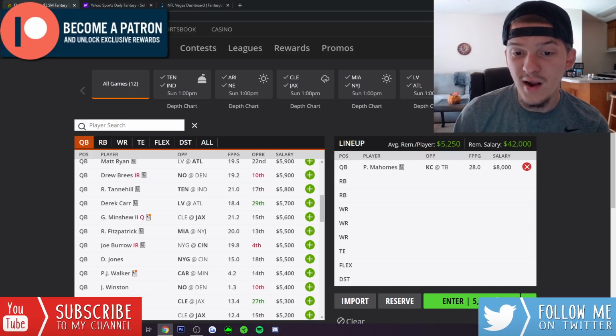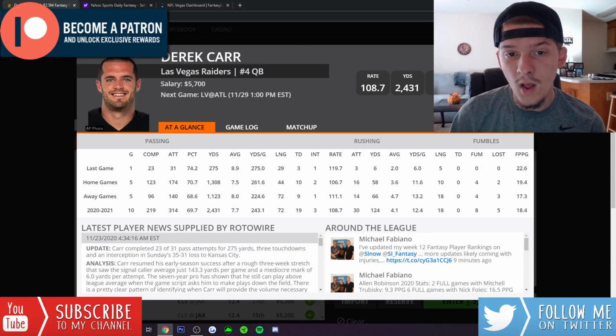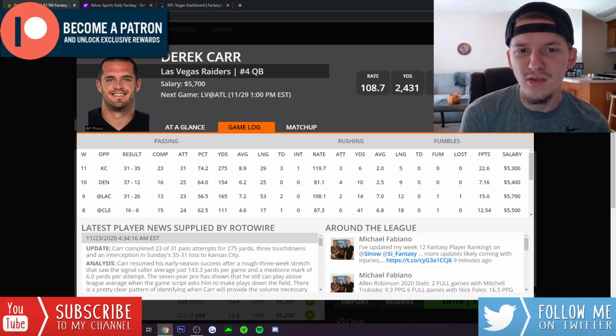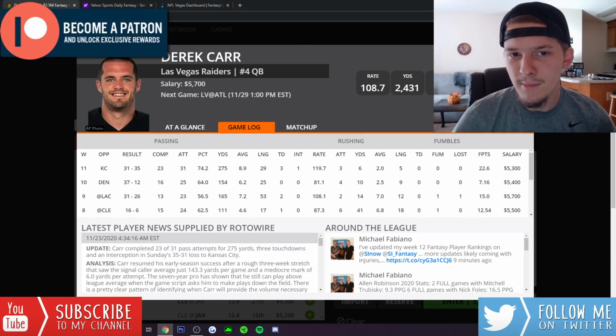And then on the other side of that game, I think Derek Carr looks really good as well. Great matchup for him against the Falcons. So far this season, I'm pretty sure the Falcons are top 3 in terms of fantasy points allowed, passing touchdowns allowed, passing yards allowed to quarterbacks. They've just been killed by quarterbacks. They've been killed through the air this year. The spot could not be better for Derek Carr.